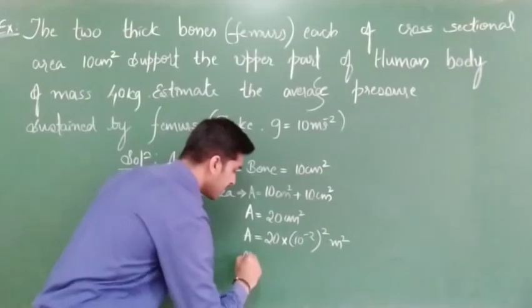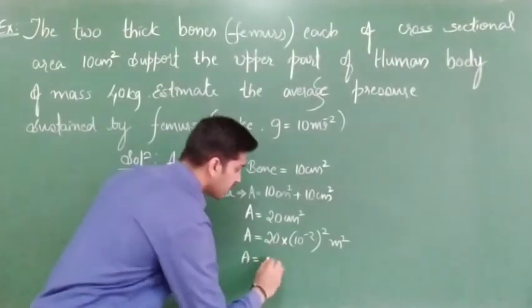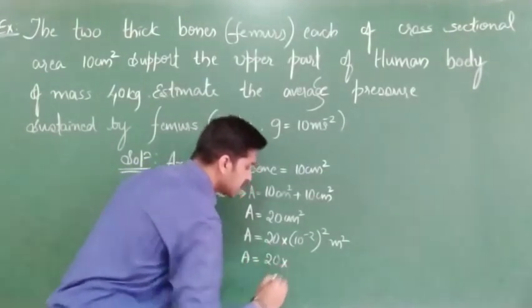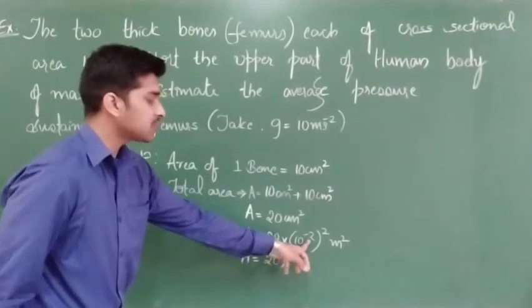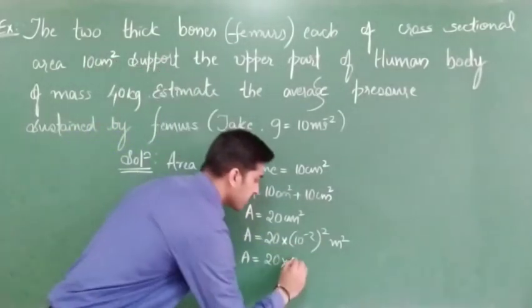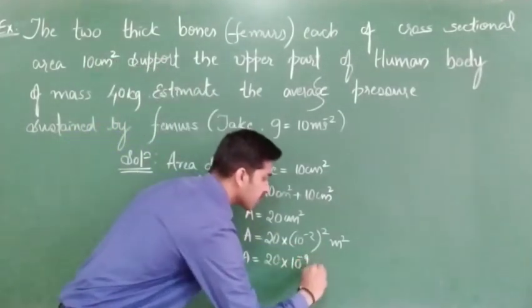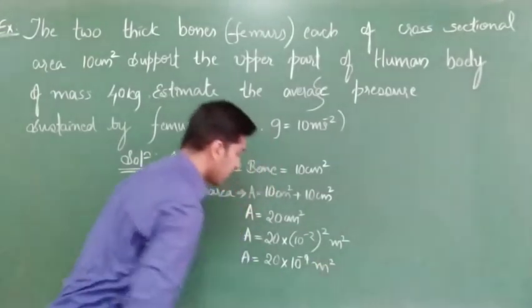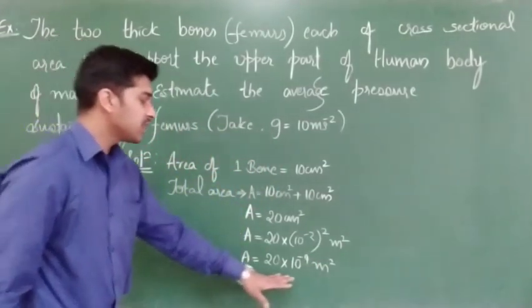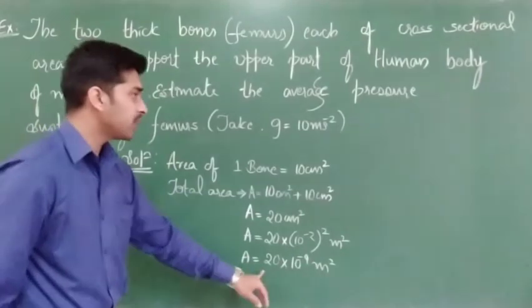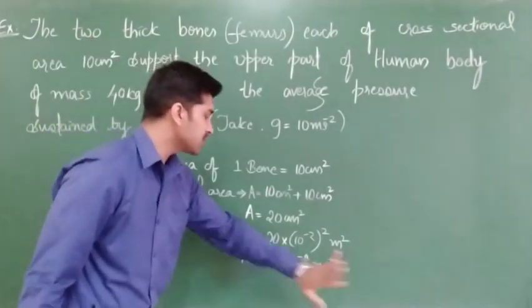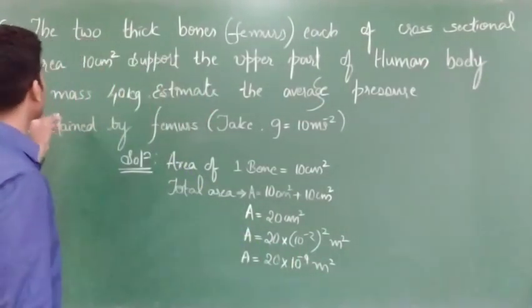So A is equal to 20 as it is, into 10 to the power of minus 2 whole to the power of 2, that is 10 to the power of minus 4. Area we got in SI units, that is nothing but 20 into 10 to the power of minus 4 meters square.